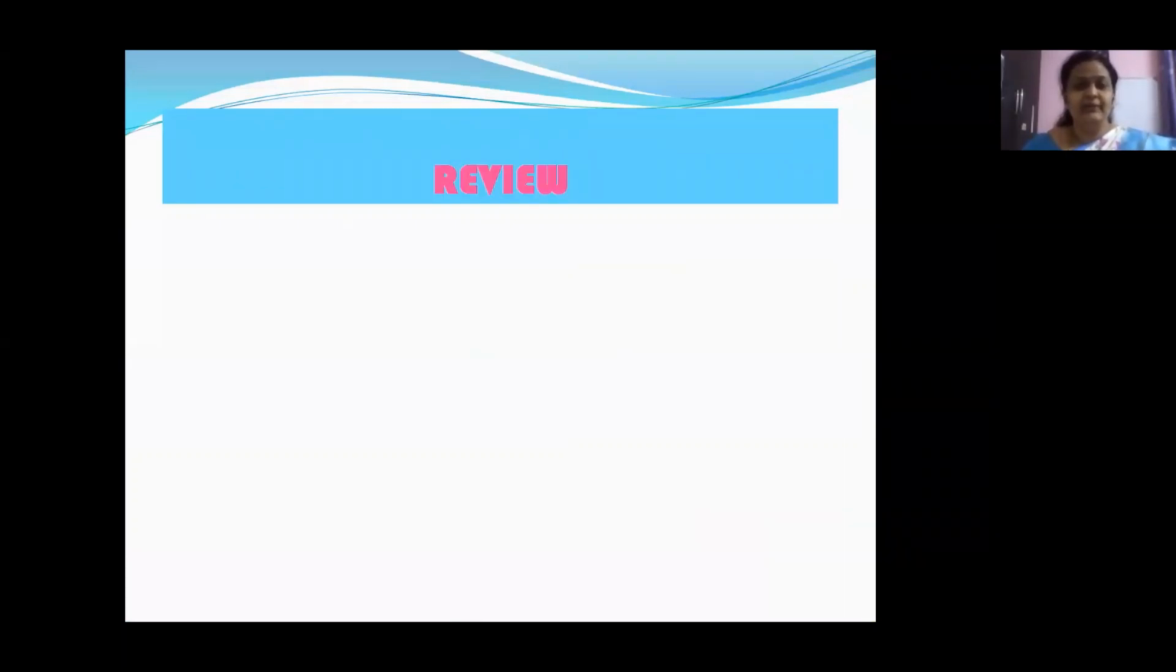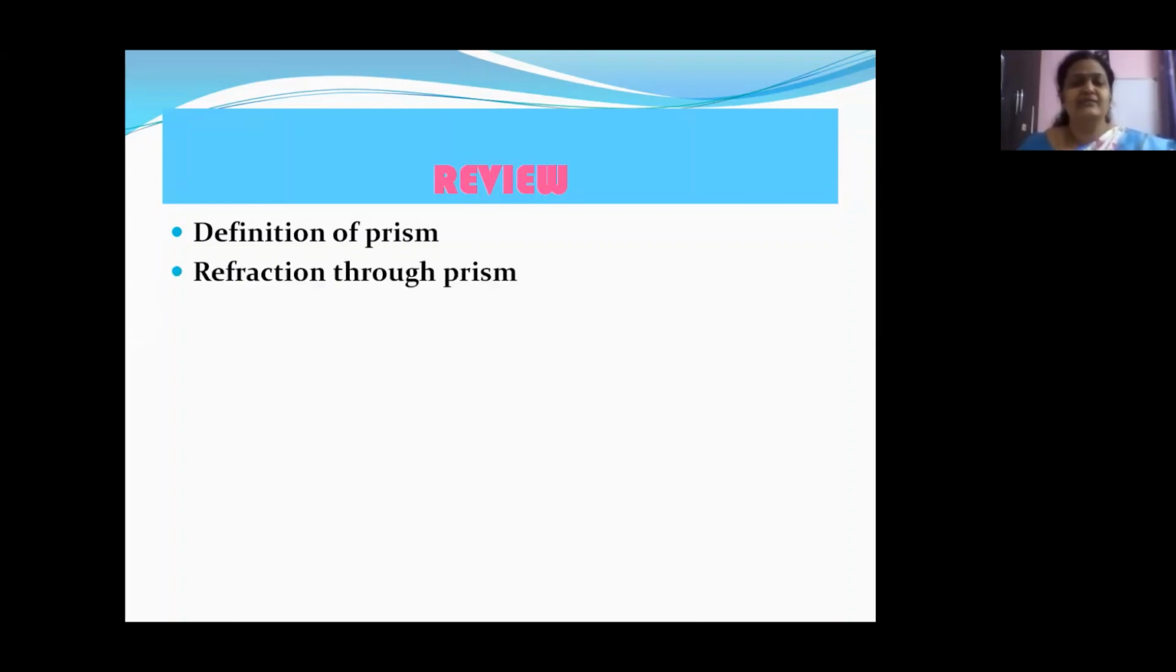Children, in the previous session, you had learned about the prism. If you remember, you had learned about the definition of a prism, how the prism is able to disperse white light into 7 different colors. Yes? And then you have seen how when light gets refracted from a prism, it is getting separated into 7 different colors. You might have noticed that the red light bends the least or deviates the least, and the violet light bends the highest. That is, the red color light has minimum deviation, whereas the violet color light has the maximum deviation.